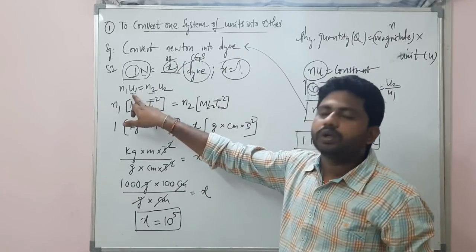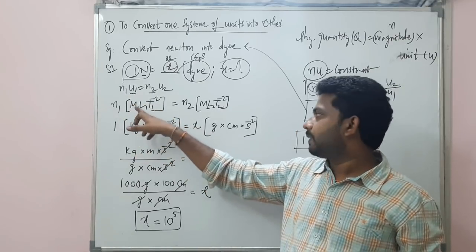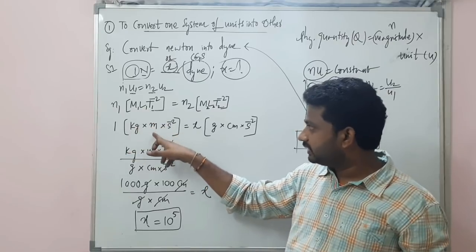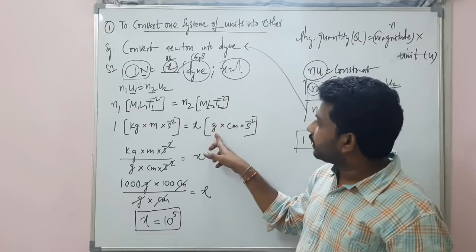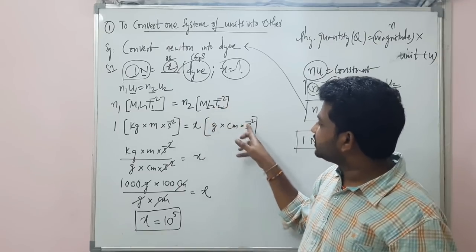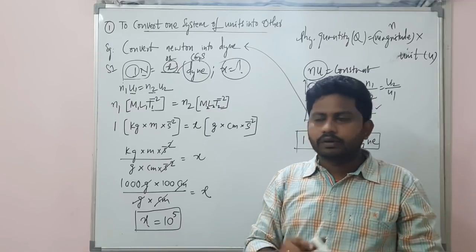But U1 is what? Unit. So that is why units I wrote here. Mass, kilogram, length, meter, time, seconds. In SI system. Mass, grams, length, centimeter, time, seconds. In CGS system. Alright. Clear?